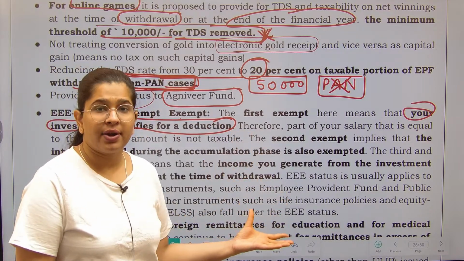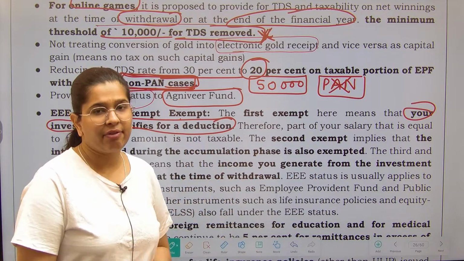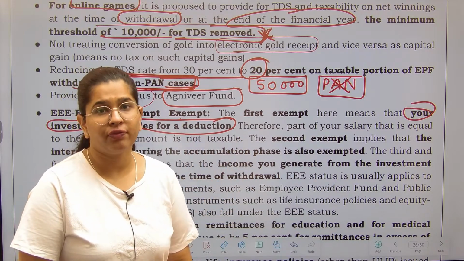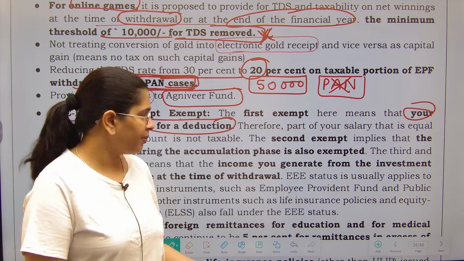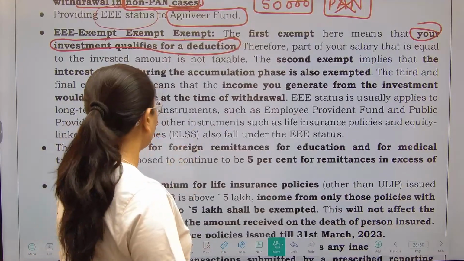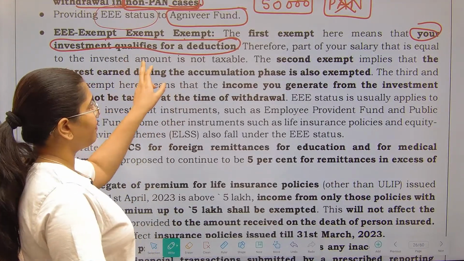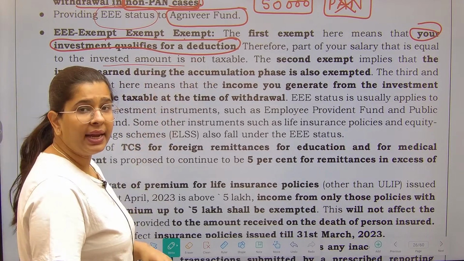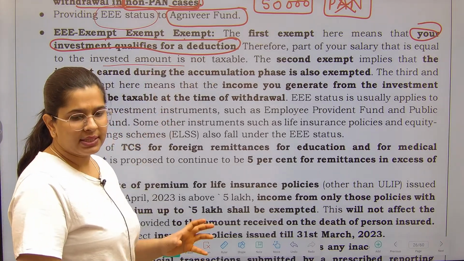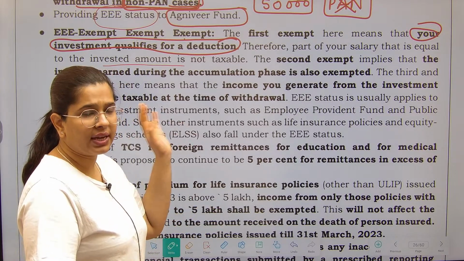Like your provident fund is also under EEE category, but obviously government is going to charge tax if you are not furnishing your PAN number. PAN number is very much crucial, so that's what they have given over here. So the part of your salary that is equal to the invested amount will not be taxable. You are receiving 60,000 of salary, you have contributed 5,000 towards the Agniveer fund.